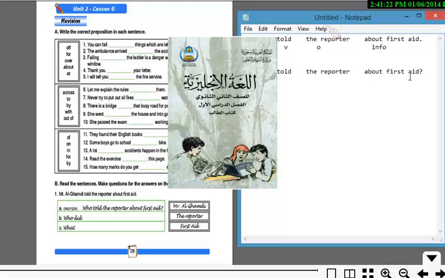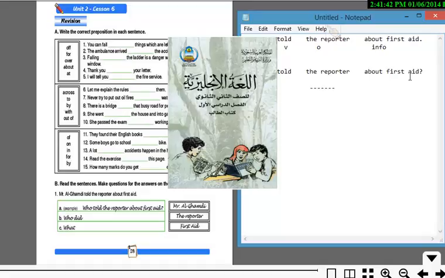Now, if we're going to ask about something else, the reporter, which is the object, we really need to work on changing the entire sentence structure.